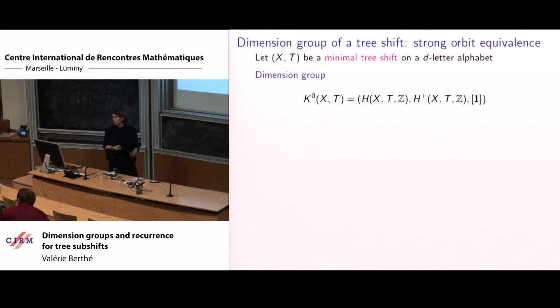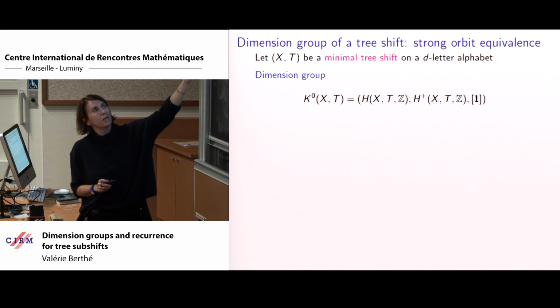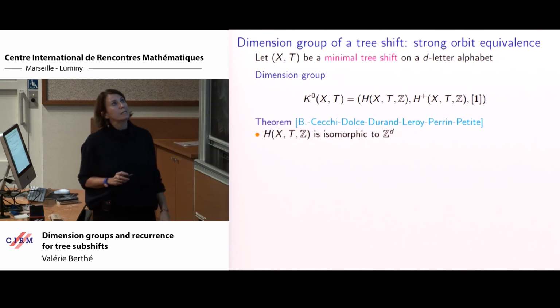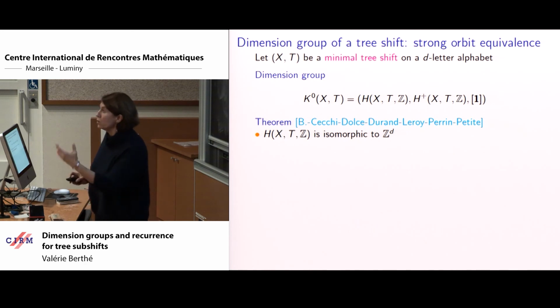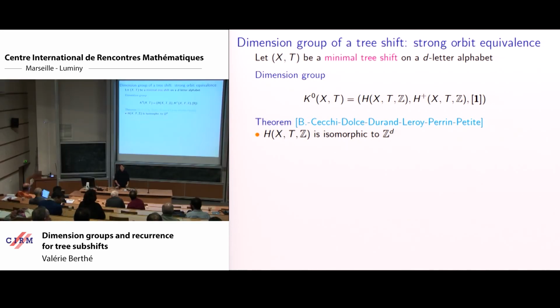So now let's go to the dimension group. It's not only about frequencies. Remember, the dimension group is this set of continuous functions modulo coboundaries, with a positive cone and unit. The common feature of all this is that this algebraic structure can be read on the group part.